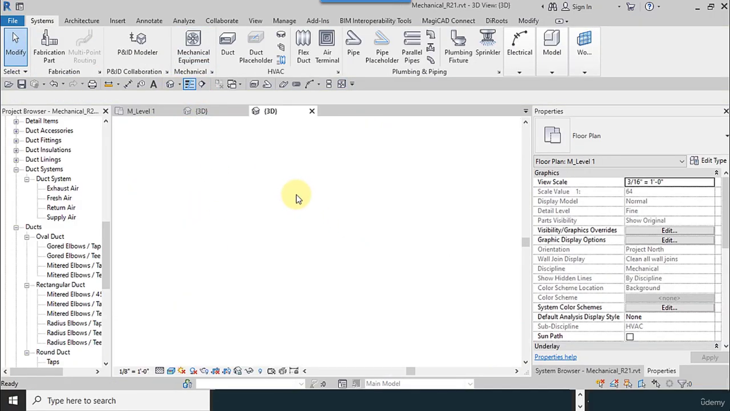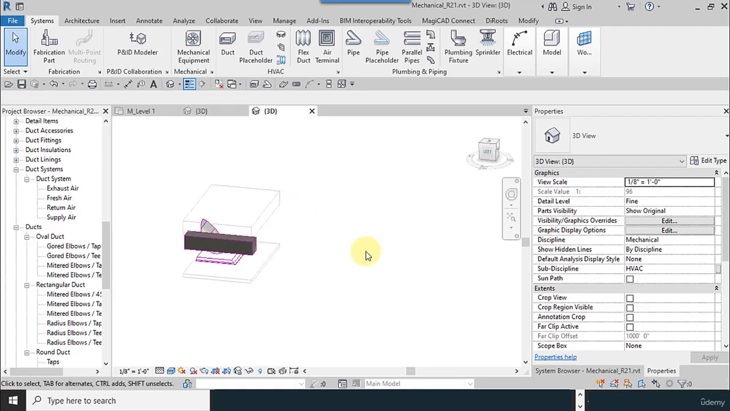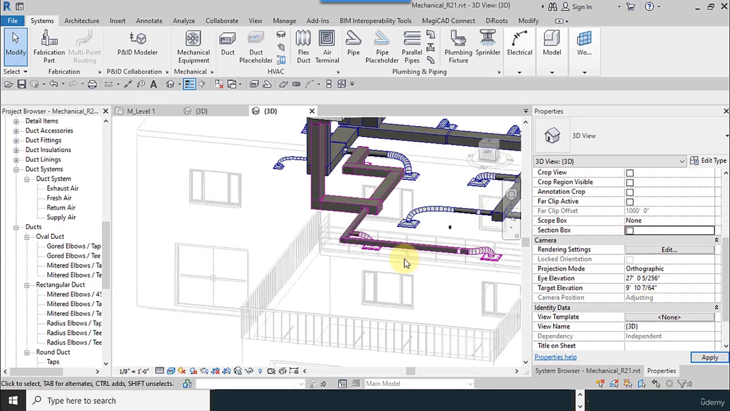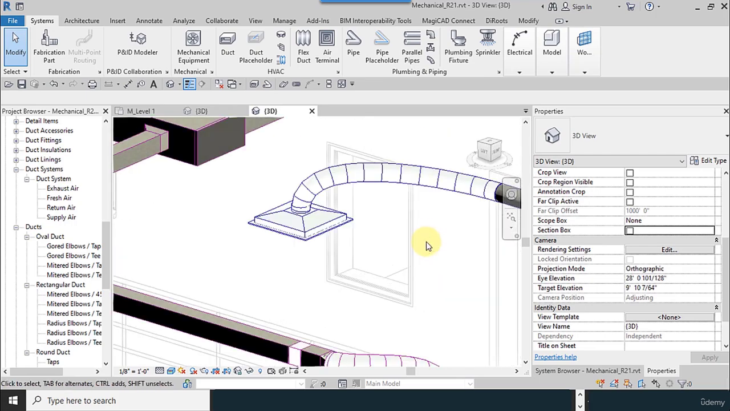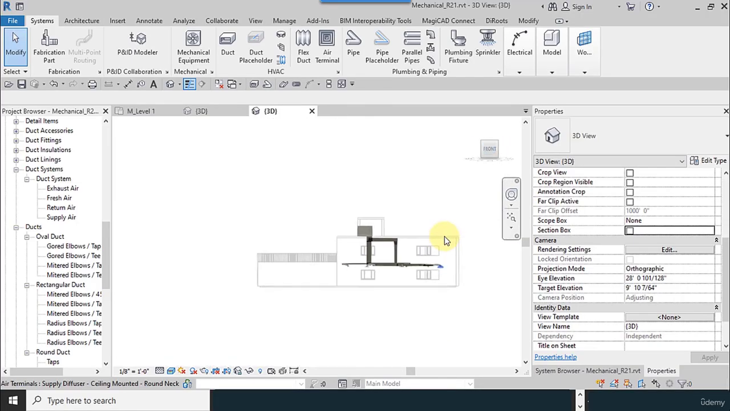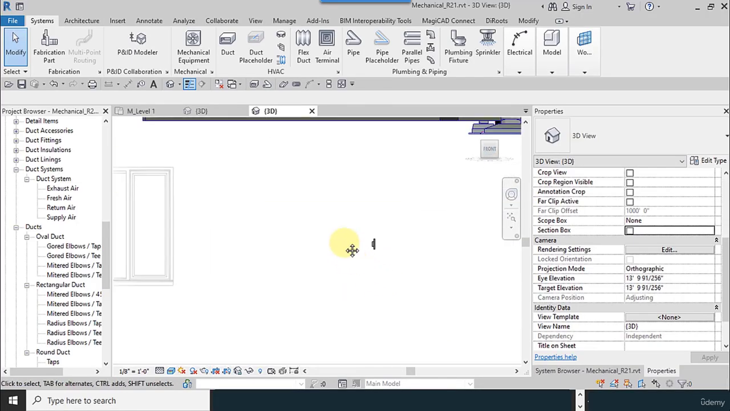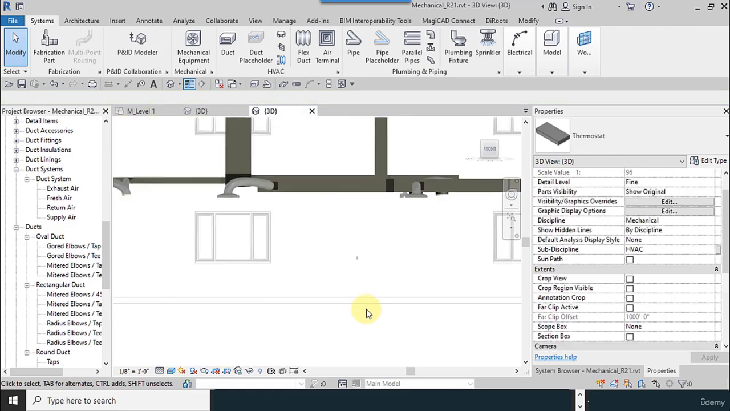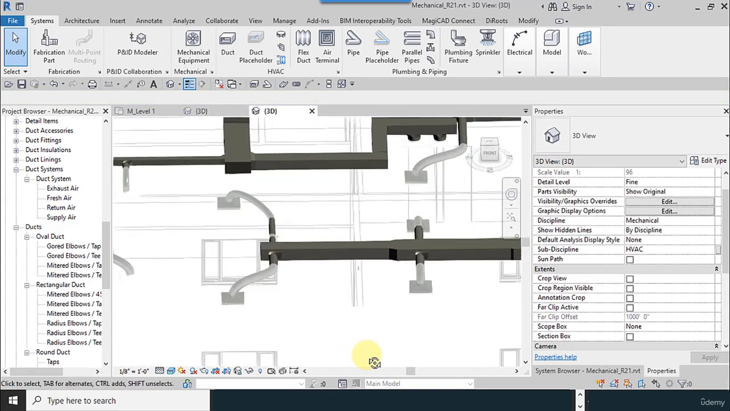Now I go to the 3D view and I try to find that. To check its place, I uncheck the section box. This is our thermostat. I check it from the front view. And I use 3 feet as an elevation.